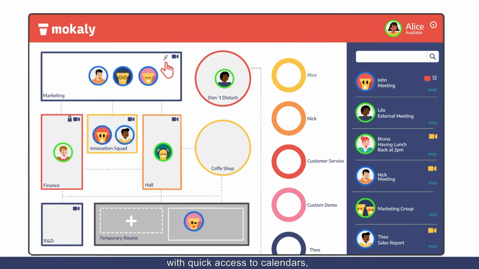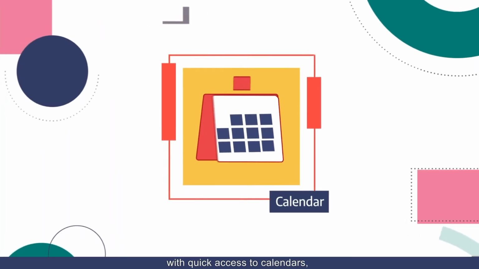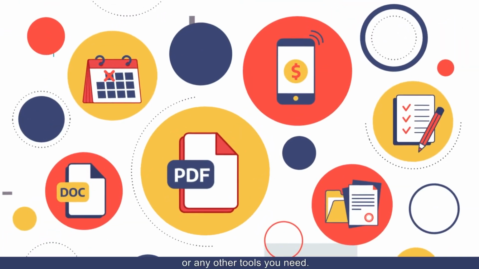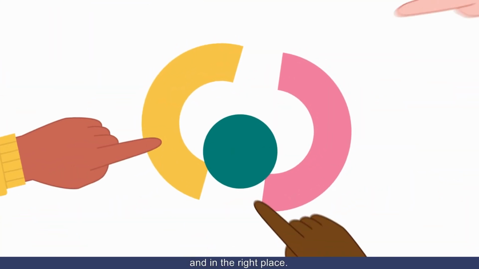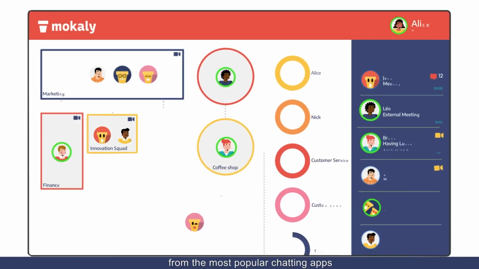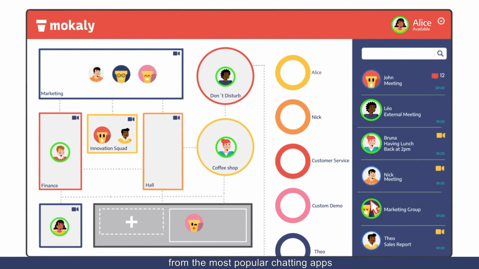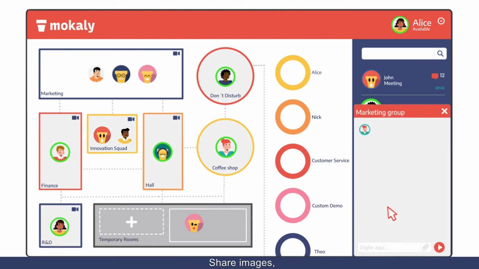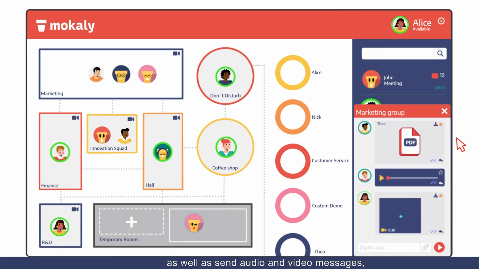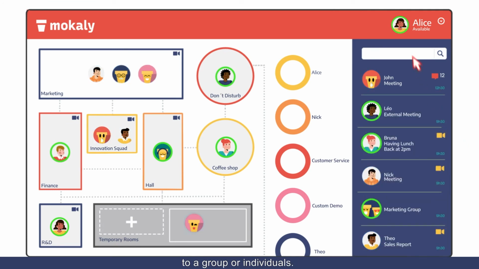Each room can be personalized with quick access to calendars, documents, whiteboard, or any other tools you need. Everything is always organized and in the right place. Mokaly's chat offers all features from the most popular chatting apps. Very intuitive. Share images, files, as well as send audio and video messages to a group or individuals.